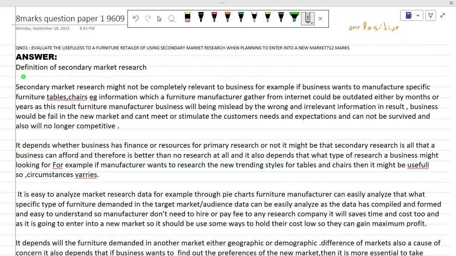Okay, so first of all, if you have time, you can define secondary market research, or if you want, you can write the definition of new market. But this is not necessary as per the 2023 marking scheme, this definition is not necessary now. So it totally depends on you.